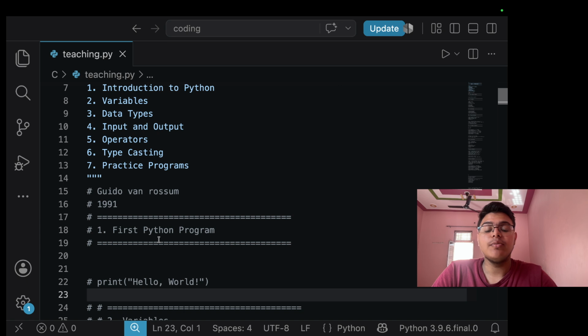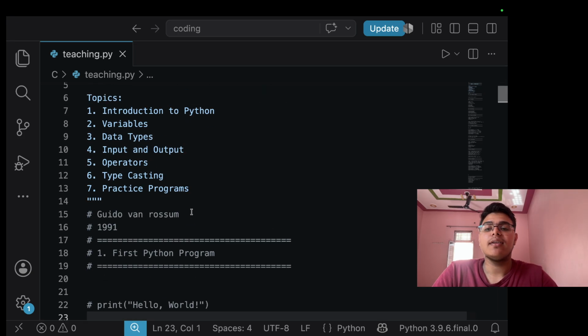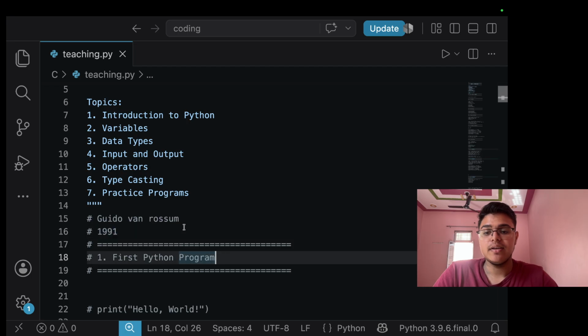It has large community support. It has a huge number of libraries and frameworks. Basically, libraries are, you can say, already written code from someone, and we can directly use them without writing the whole thing. Like I'll show you in later videos.